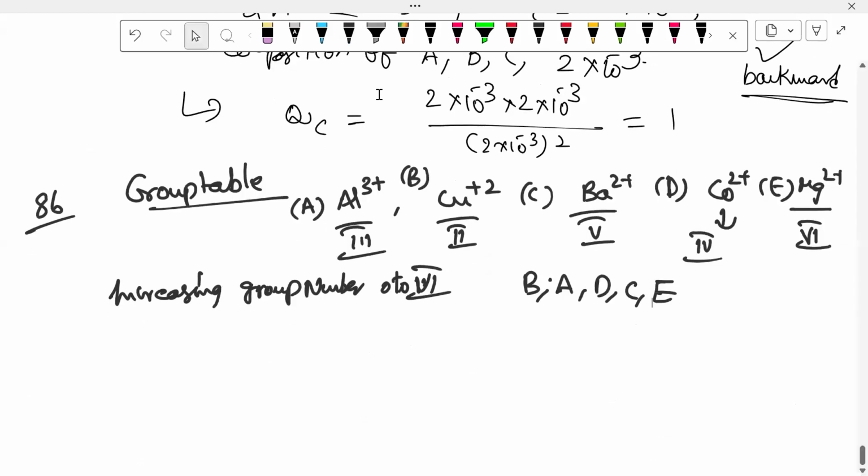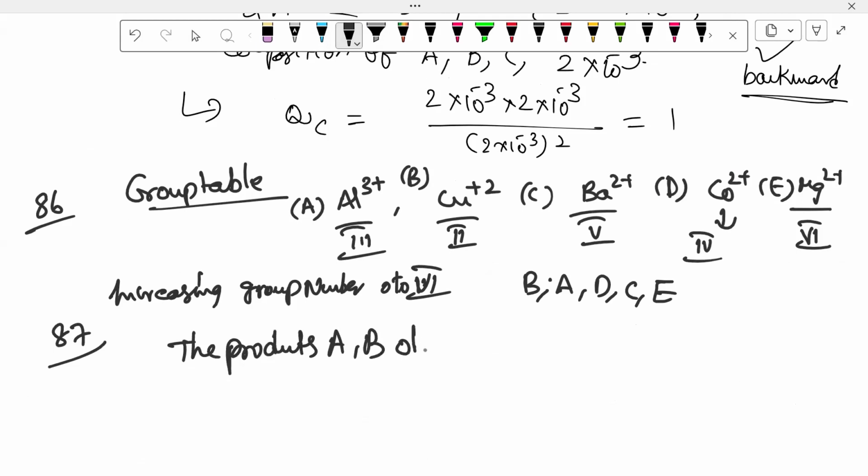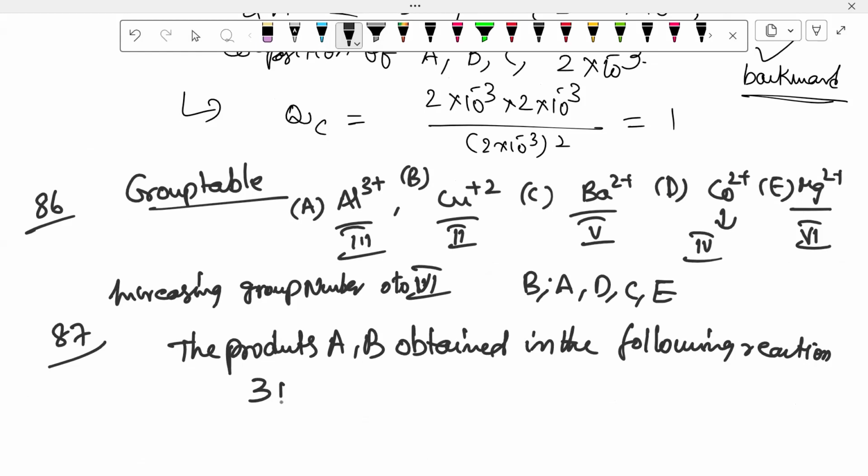I will move on to the next question, 87. The products A, B obtained in the following reaction. Very simple reaction. In the following reaction, first one: 3 moles of ROH on reaction with PCl3 gives 3 RCl plus A.